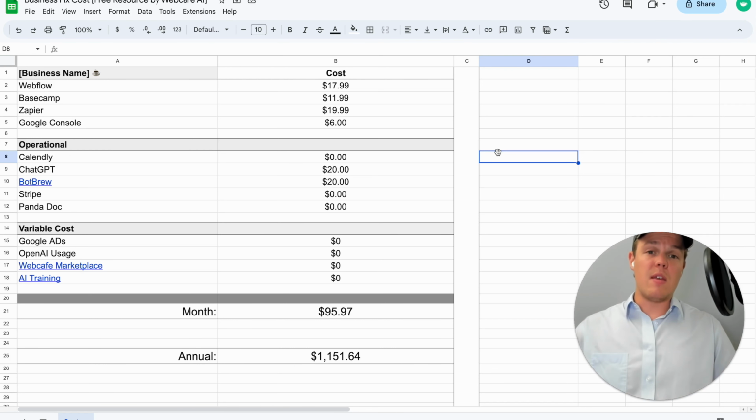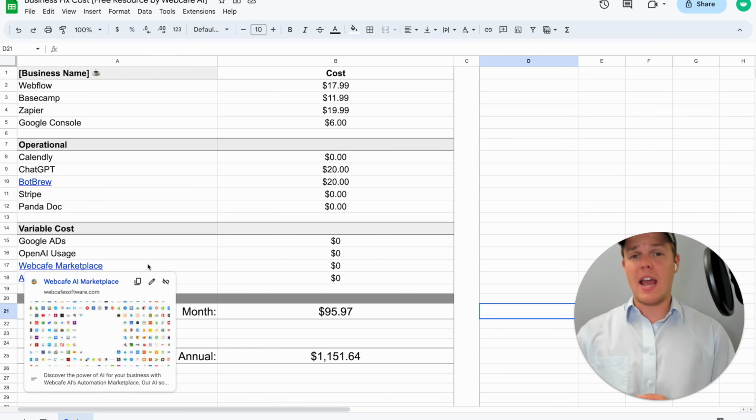Therefore, the math you have to do in your head essentially is that in 30 days, can you make more than $96 off a potential first client? Following this, we have OpenAI usage, and a great way to calculate this is once you get your first monthly bill and your second one, give an average of what's expected for you. So maybe on AI usage, you spend $30 a month. You can input that there.